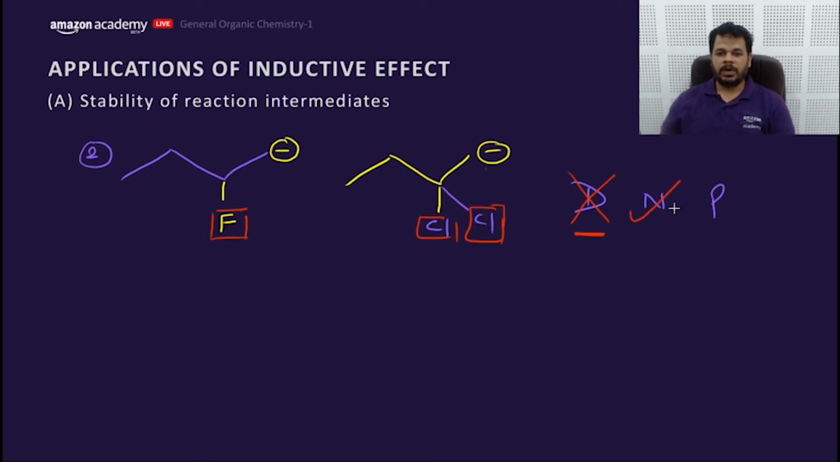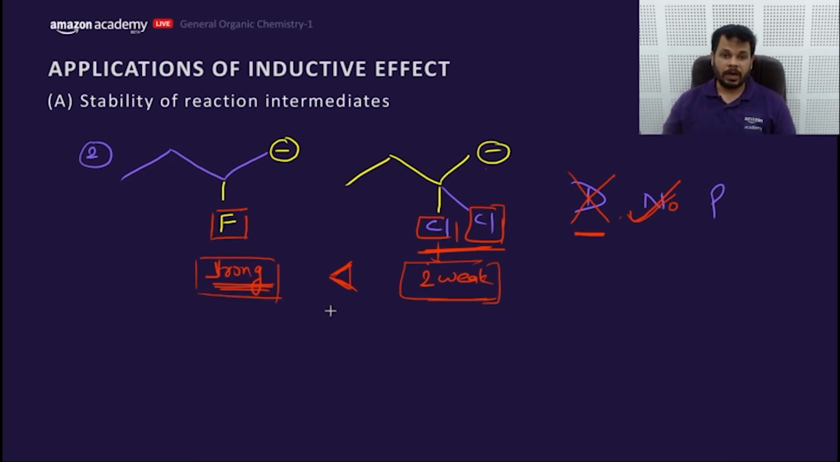We'll go for numbers. Cl are weakly withdrawing, but two weak groups with a strong group. The effect of 2 weak groups would be more compared to the strong, my dear friends. So the answer would be what? We need to consider the numbers. 2 weak would have more withdrawing effect compared to 1 strong if the distance is absolutely the same.